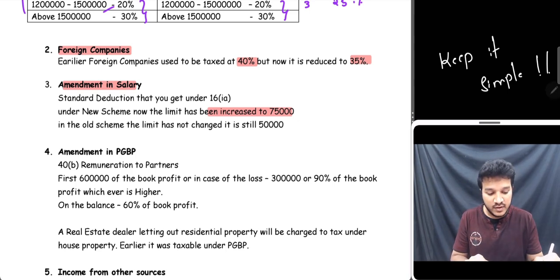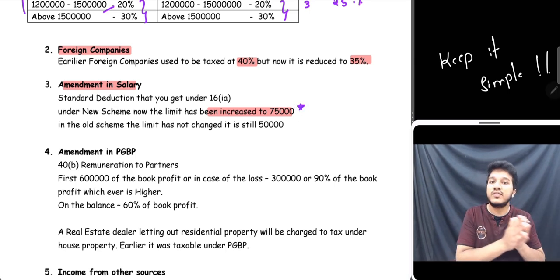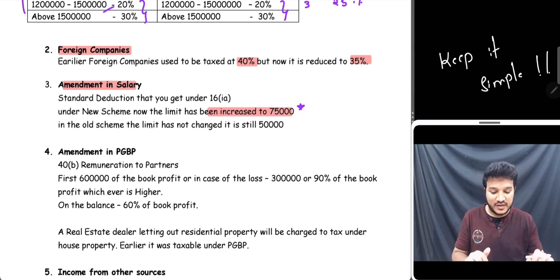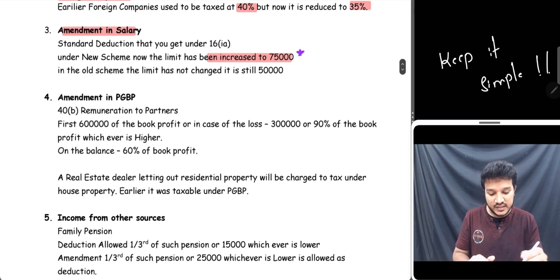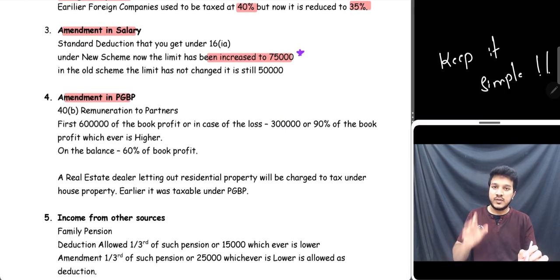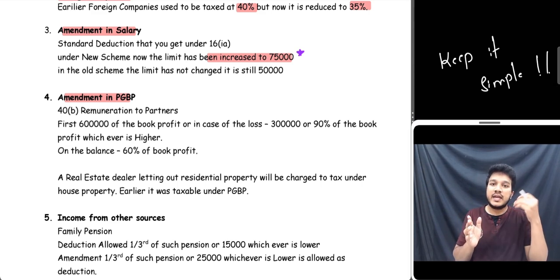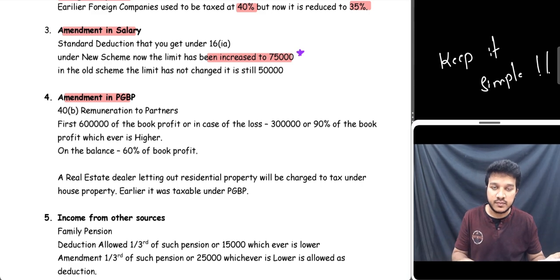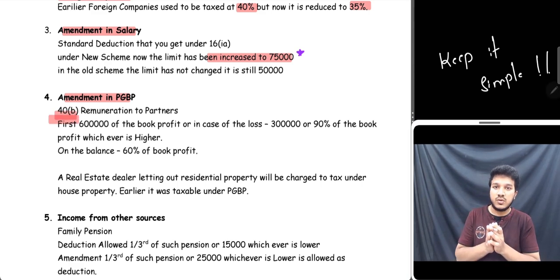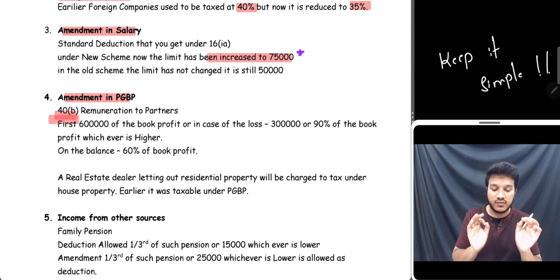Remember that this 75,000 is only for the new tax regime. Perfect. So the next amendment is in your PGBP chapter. Section 40B talks about a partnership firm paying remuneration to its partners. That remuneration will be allowed only to a certain extent, as given in section 40B. So there is a change in the calculation of remuneration under section 40B.